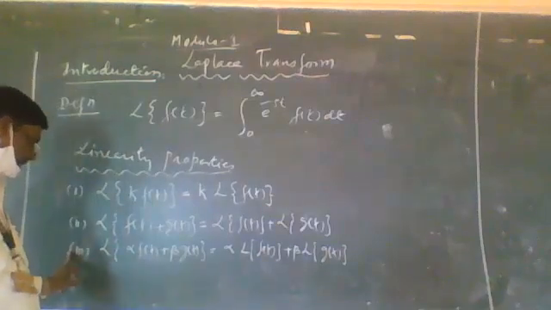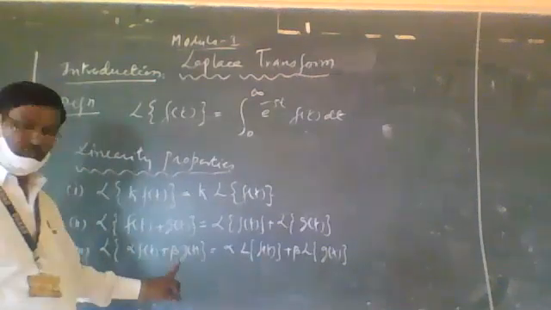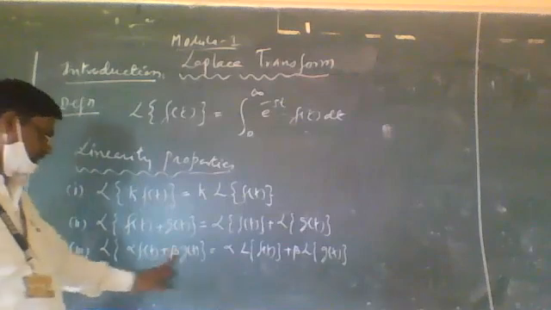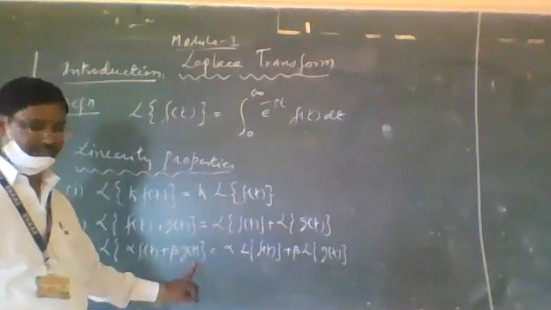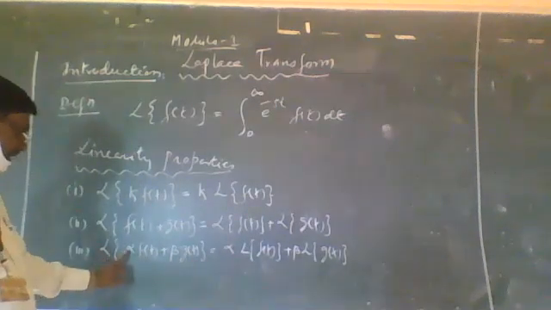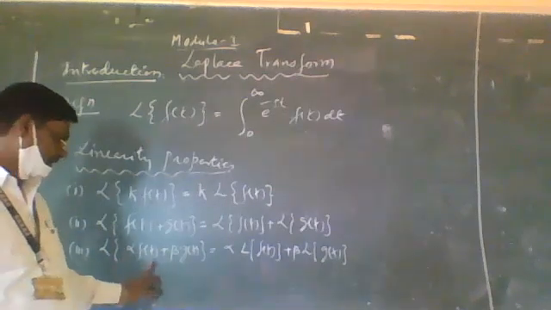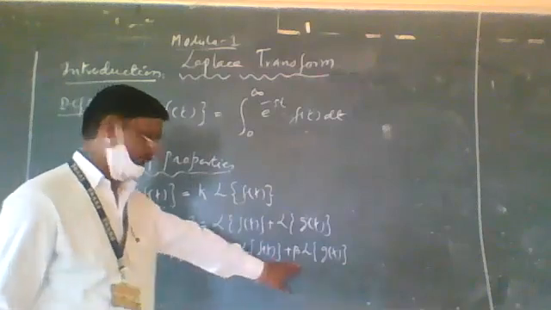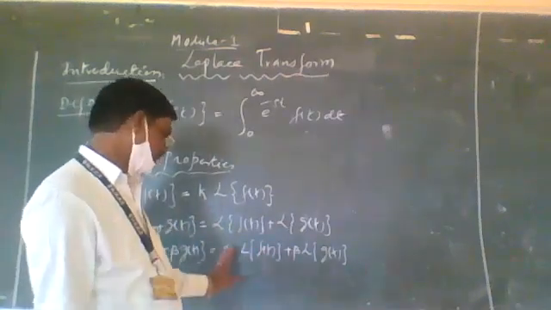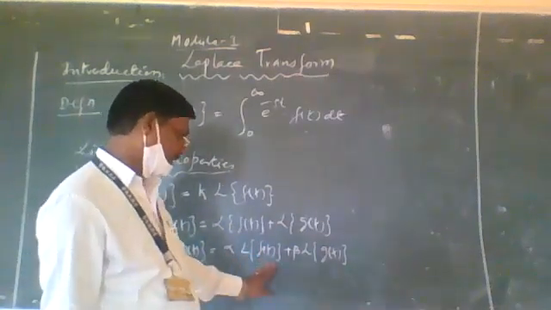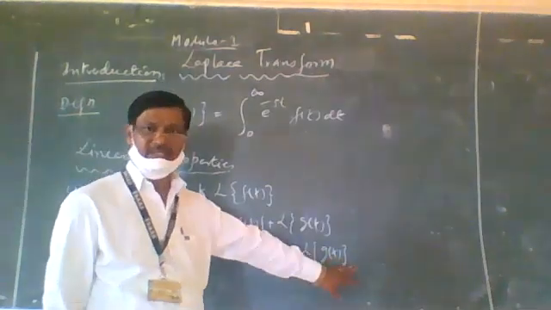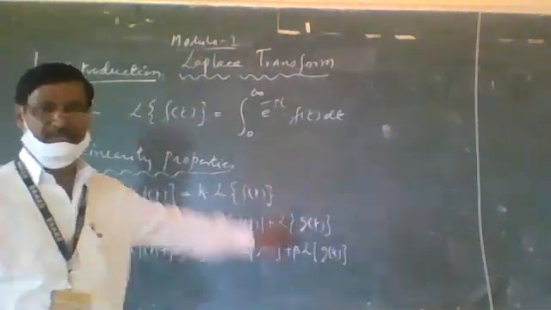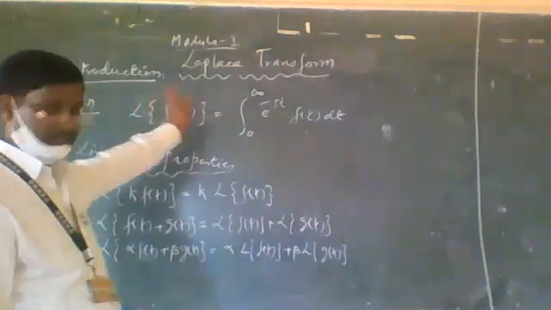The third property: where alpha and beta are two constants, and f of t and g of t are two real valued functions, LT of alpha f of t plus beta g of t is equal to alpha times LT of f of t plus beta times LT of g of t, taking the constants outside. These are the three properties of the Laplace transform.